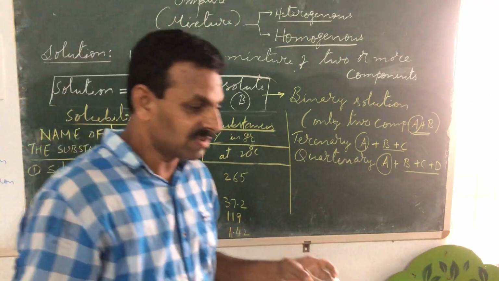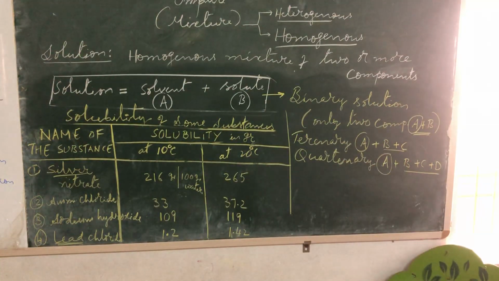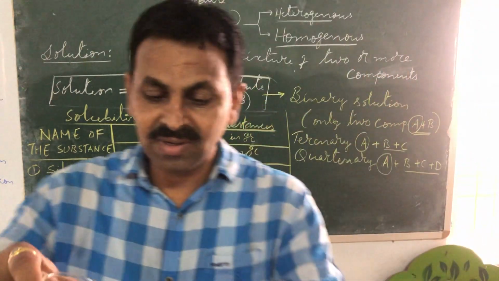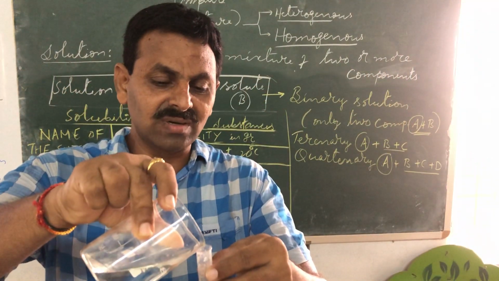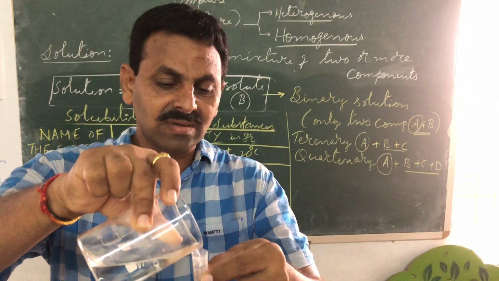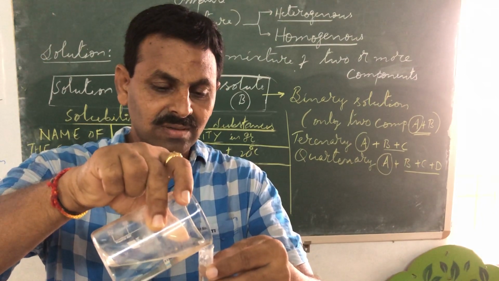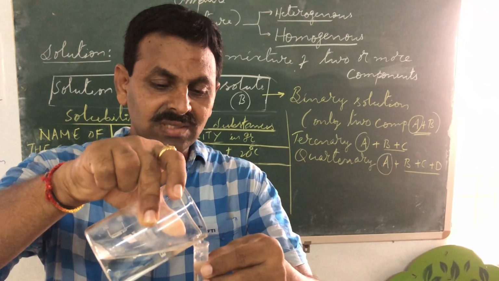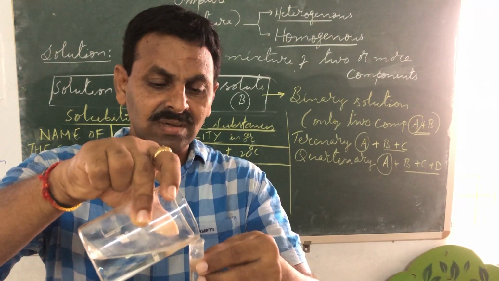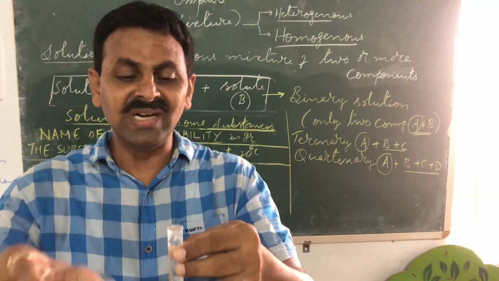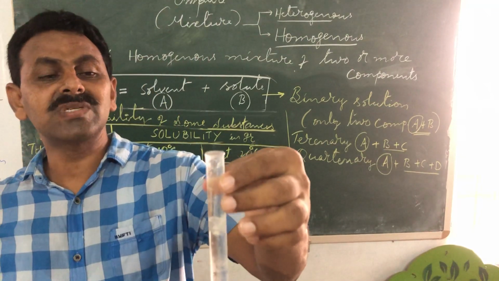Suppose I have a test tube. I am filling this test tube with water. This test tube is completely filled.